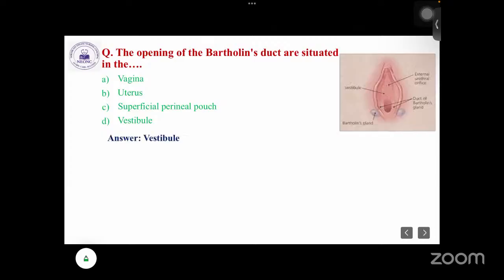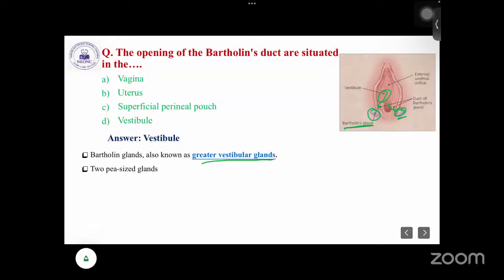The opening of the Bartholin duct is the vestibule. Now let's see where the vestibule is. Here you can see the vestibule region. These two are the Bartholin glands, which are pea-shaped, two in number. This is the gland, and there is a duct, and this duct opens in the vestibule area. This Bartholin gland is also known as the greater vestibular gland.